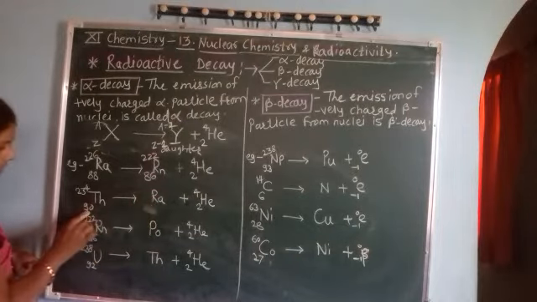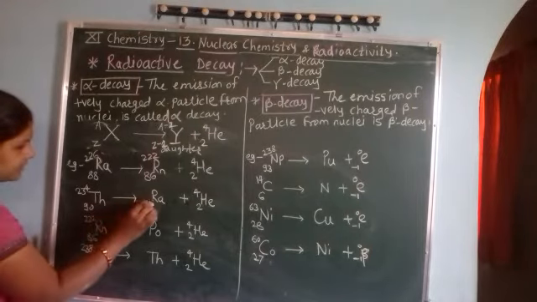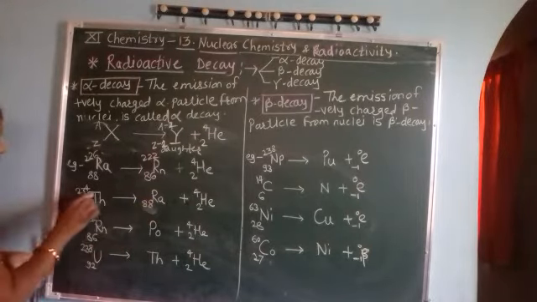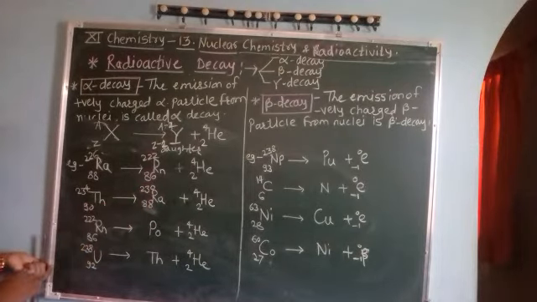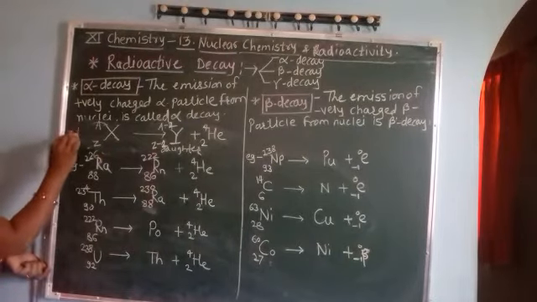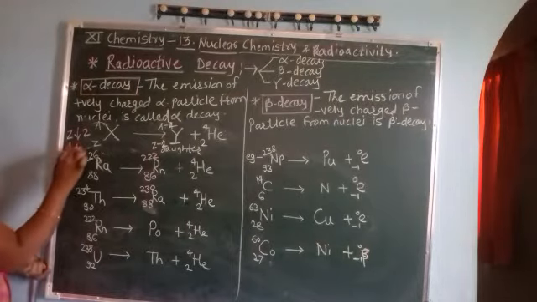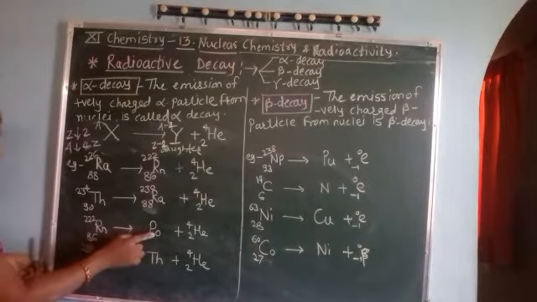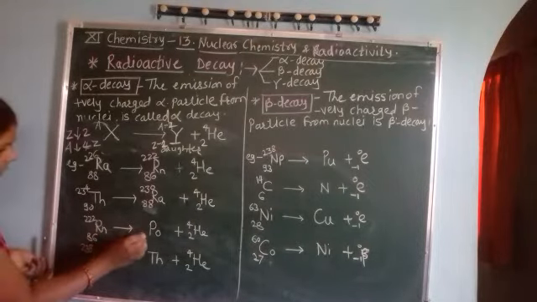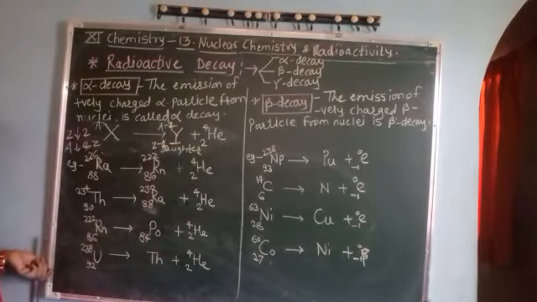So 90 minus 2, it is 88, and 234 minus 4, that is 230. Means for alpha decay, atomic number decreases by 2 and mass number decreases by 4. For radon to polonium, 86 minus 2, that is 84, and one alpha particle.